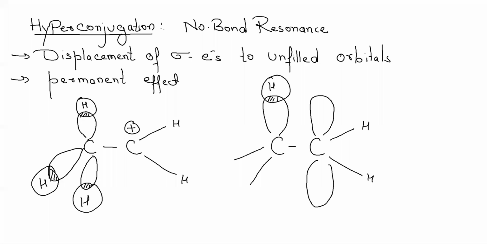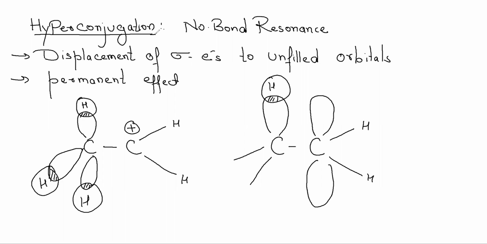Okay, dear students, today I'm going to be discussing hyperconjugation with you. It's a very important organic phenomenon, and you will find it when we talk about the stability of various molecules or the stability of various reaction intermediates. So this has a big role to play in the stability of various species in organic chemistry.